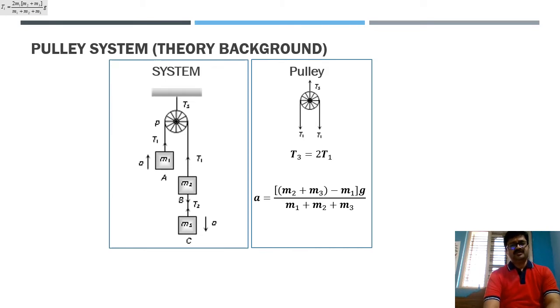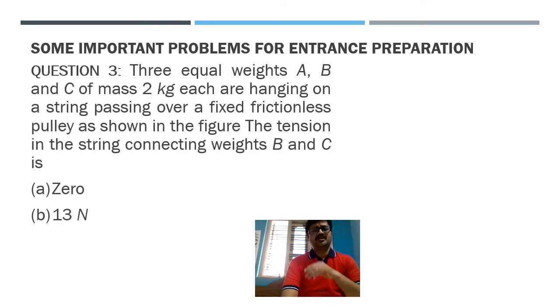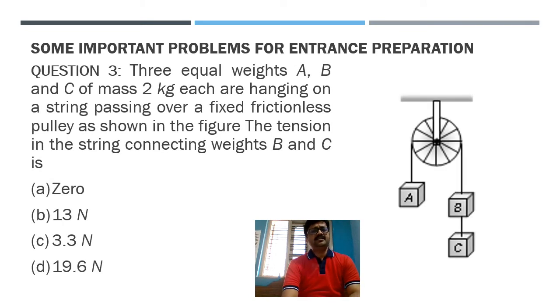Okay, fine. So now let's move on to the problem related to this particular approach. Now if you observe here, the problem is: 3 equal weights A, B and C of mass 2 kg each are hanging on a string passing over a fixed frictionless pulley as shown in the figure.